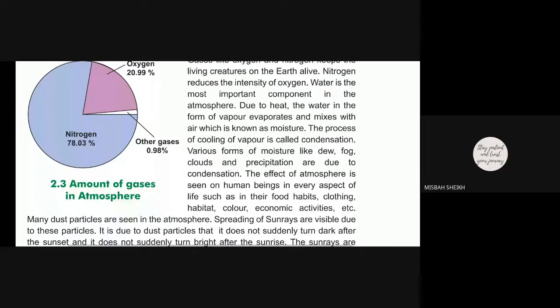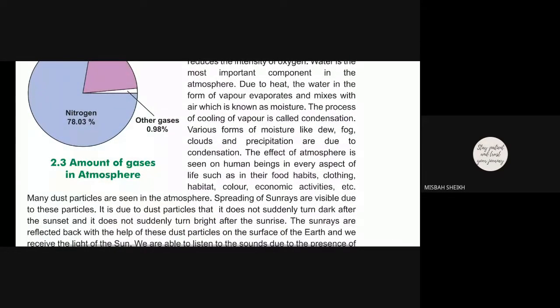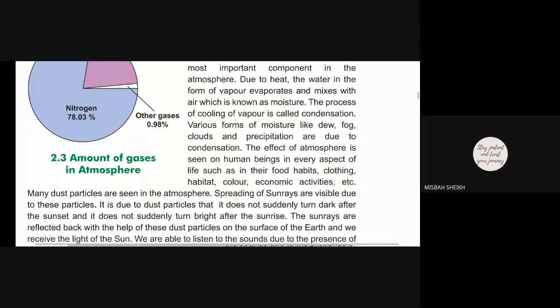Yes. So it will be mixing in the air, as there is too much heat and due to this moisturization occurs. This process of cooling of vapor is called condensation. What is it called? Condensation. Now different forms of vapors we can see, that is dew, fog, clouds, and precipitation, which are due to condensation.